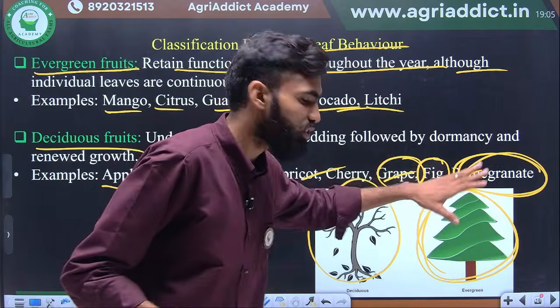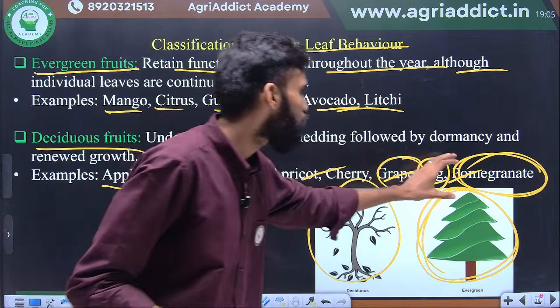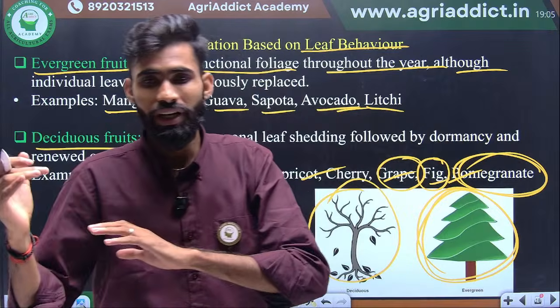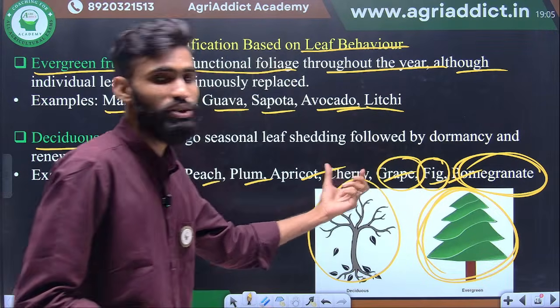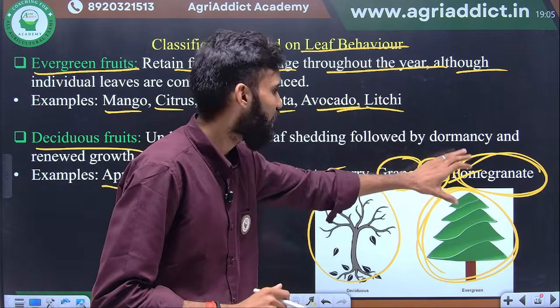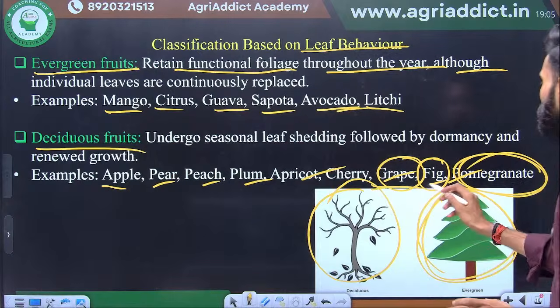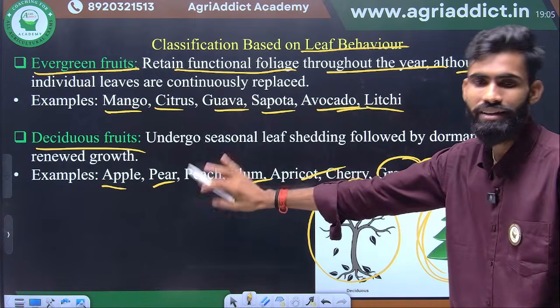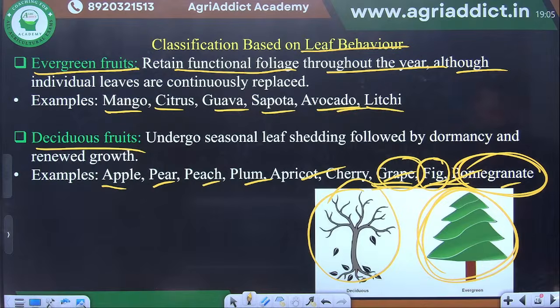When you grow pomegranate in the tropical area, it behaves as an evergreen. When you grow pomegranate in the temperate area, it behaves as a deciduous type. So these are actually deciduous types, but they adapt to where we grow them and behave accordingly. Okay, so this is the important example. You should remember this. The temperate types you can identify easily, but this may create confusion.